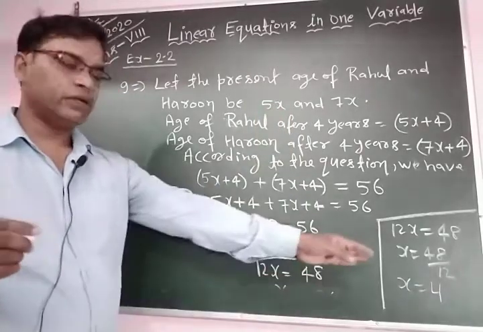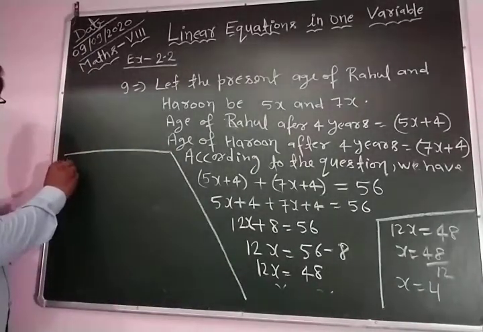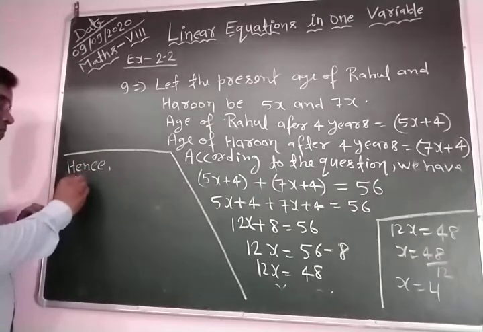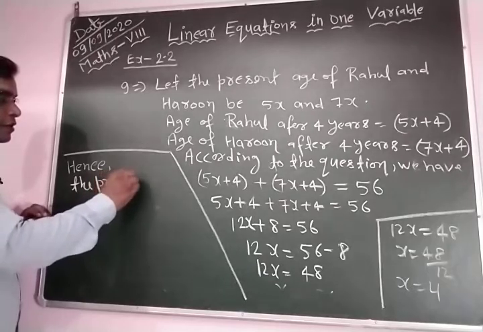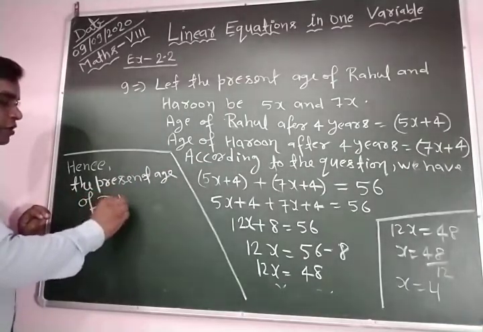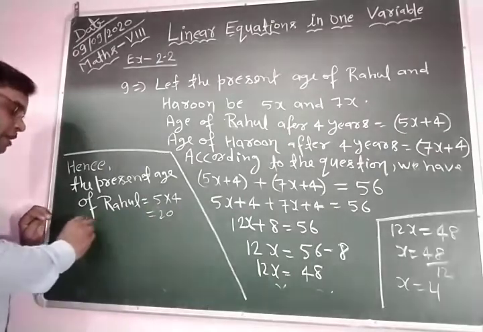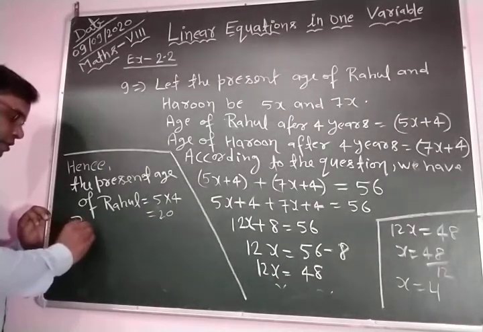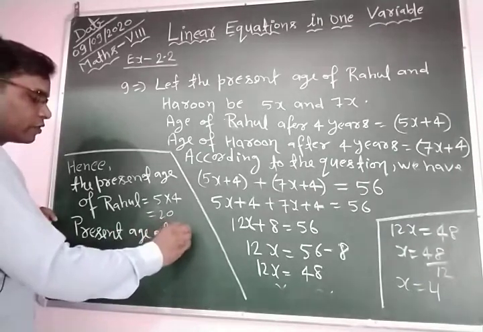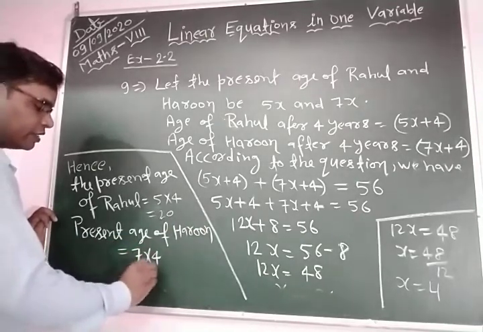Hence the present age of Rahul is equal to 5 into 4, which is 20 years, and the present age of Harun is equal to 7 into 4, which is 28 years.